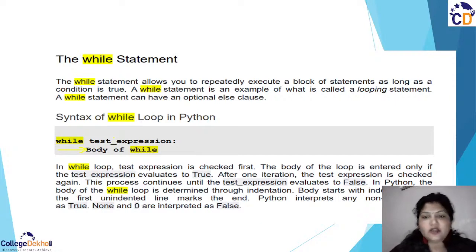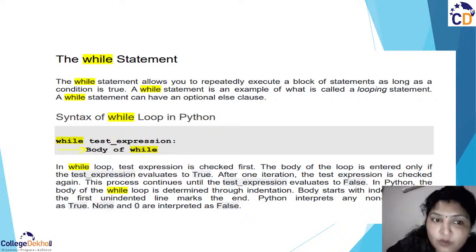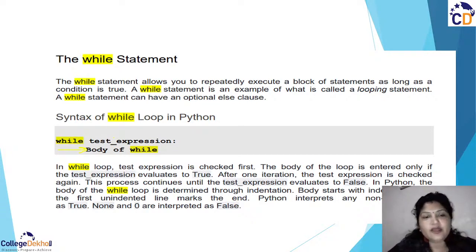Python interprets any non-zero value as 1, as true. So whenever you put while 1 or while 2, it is interpreting non-zero values as what? That is true. And None and 0 are interpreted as false. So when your condition becomes false, you can write False, or you can write 0, right? Both would mean the same. The compiler can easily understand that the condition is false.